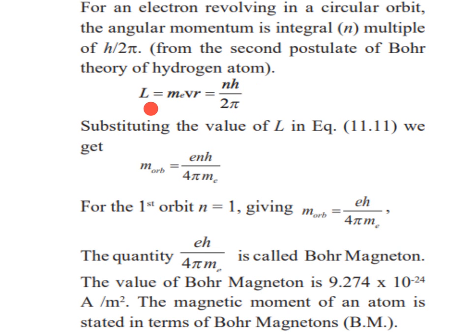So the angular momentum is m_e v r, and by using Bohr's second postulate, L is equal to n h upon 2 pi. Therefore, equating, m_e v r is equal to n h upon 2 pi. So, substituting the value of L, we get the magnetic moment is equal to e n h upon 4 pi m_e.